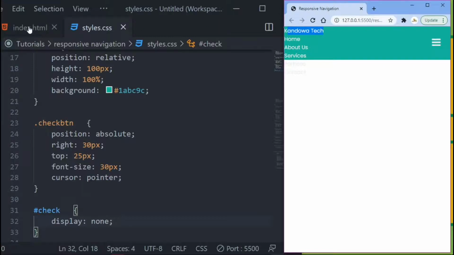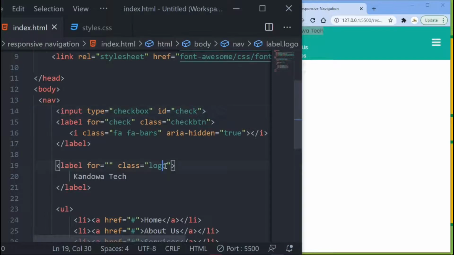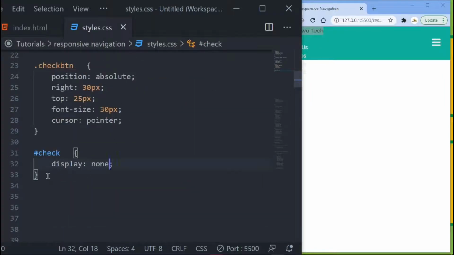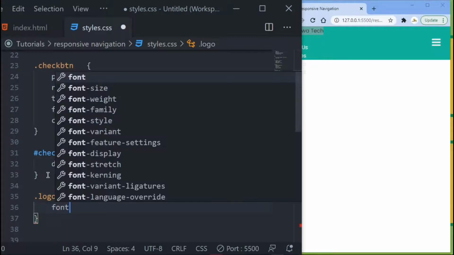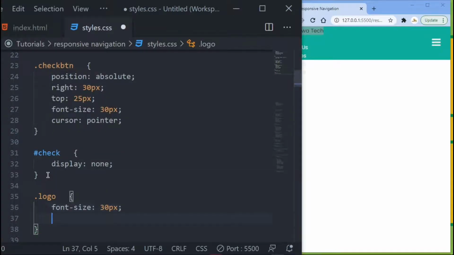If you come into your HTML, you got your label with a class name of logo. So let's call this logo and then targeting this one. Alright, so I want to come down here into our CSS, call it, it's your logo. Right, the first thing that you want to do is just set the font size. Want to increase it a bit, so let's set it to 30 pixel. And then the next thing I want to do is just give this some line height. Let's set it to 100 pixel.